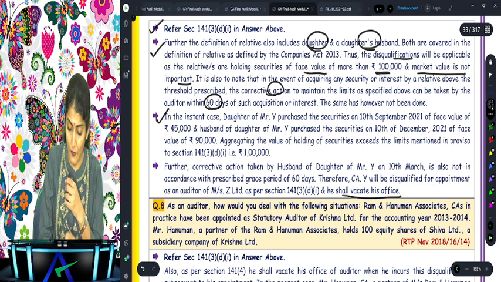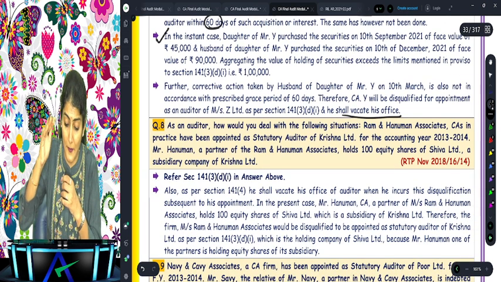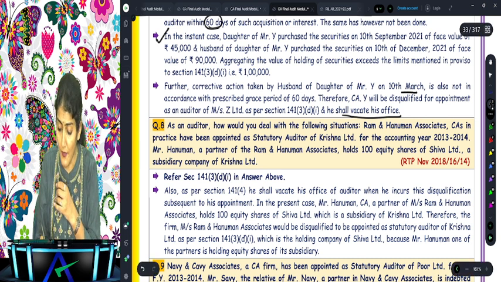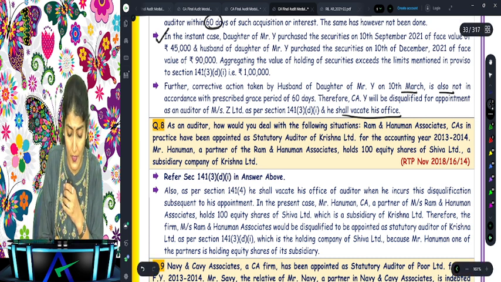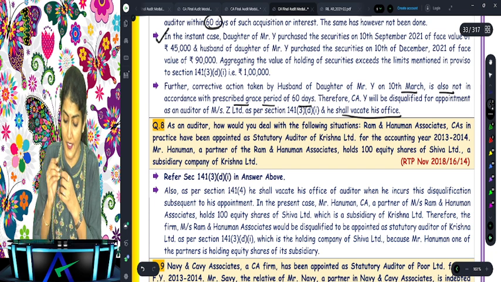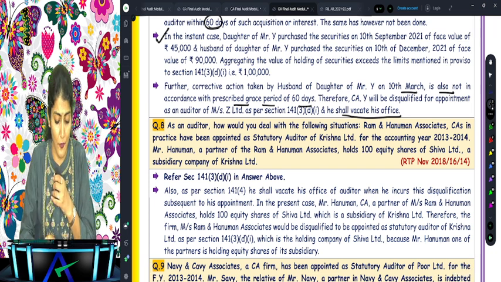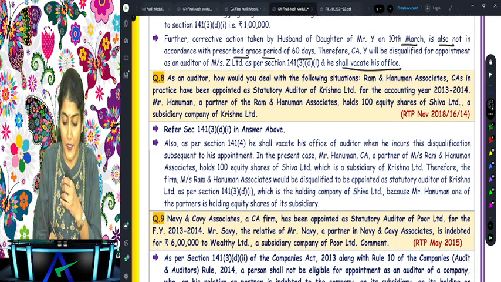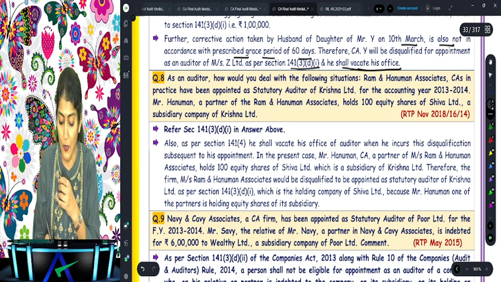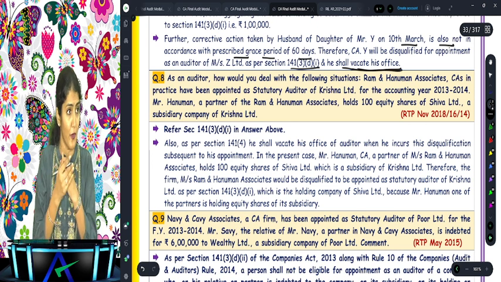In the given case, what has happened? Corrective action has been taken by the husband of the daughter on 10th of March, which is also not in accordance with the prescribed grace period of 60 days. Therefore, Y will be disqualified for appointment as an auditor as per section 141 3D1, and he shall vacate his office. Are you able to follow, everyone?